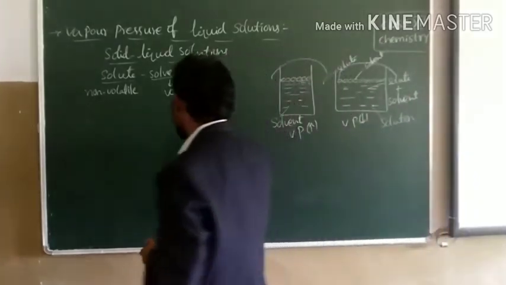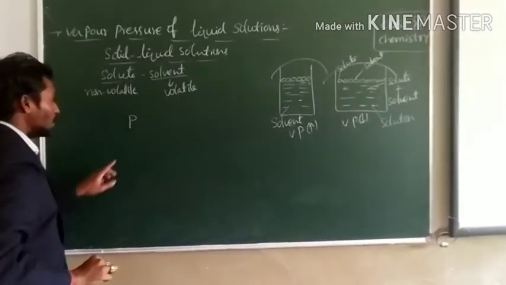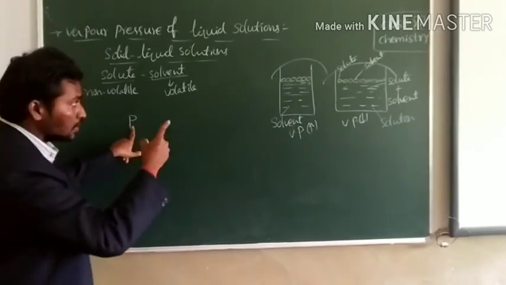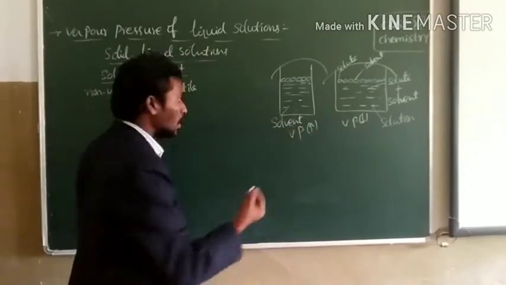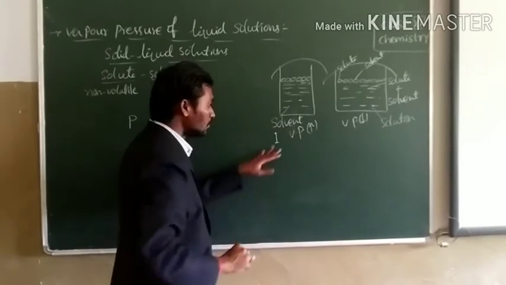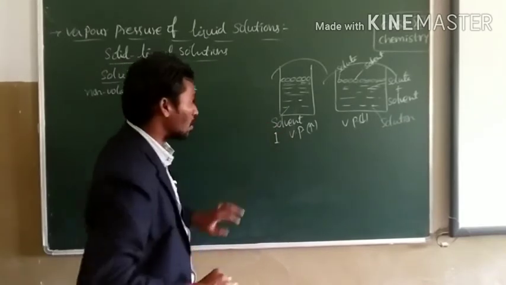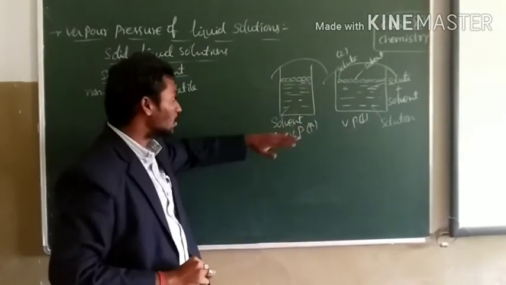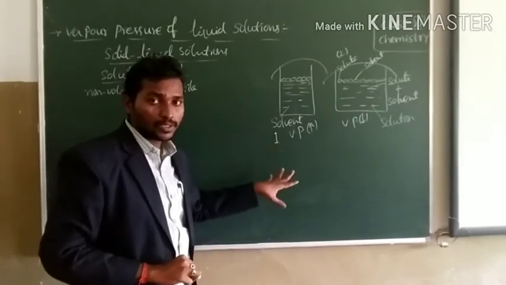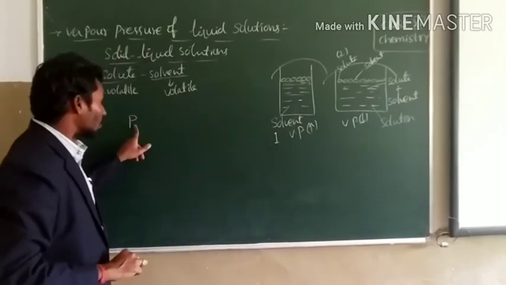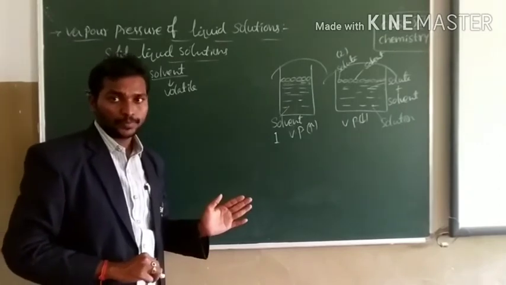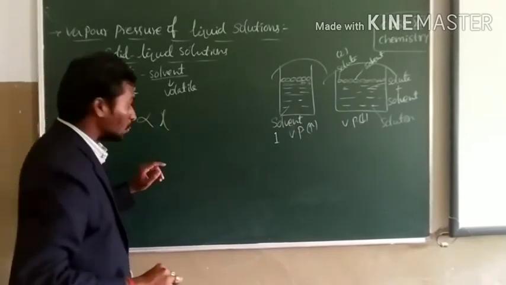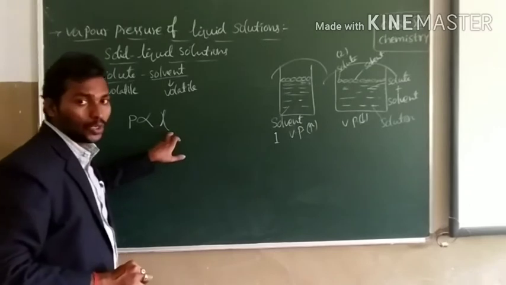It can be written as P. P is vapor pressure of the component. Remember, children, this component has volatile nature. So let us consider the solvent as volatile, and it can be denoted as 1. Component 1 is the solvent and component 2 is the solute. The solute is the non-volatile component, the solvent is the volatile component. Then Raoult's law says the vapor pressure of the volatile component is directly proportional to its mole fraction in the solution. So P is directly proportional to chi.